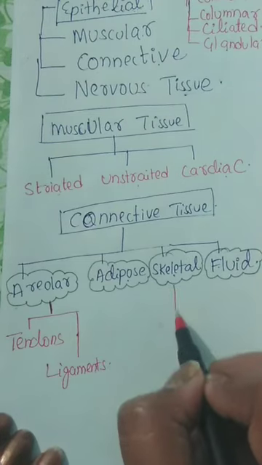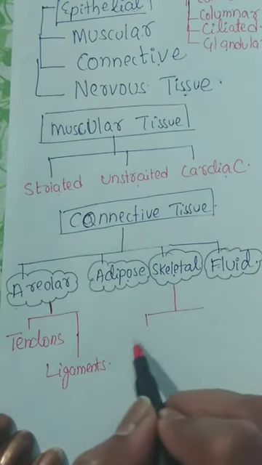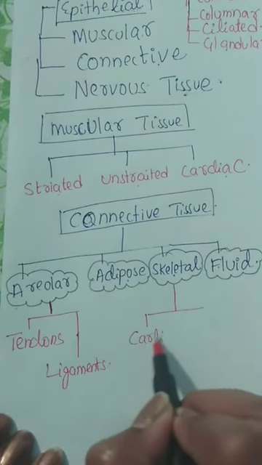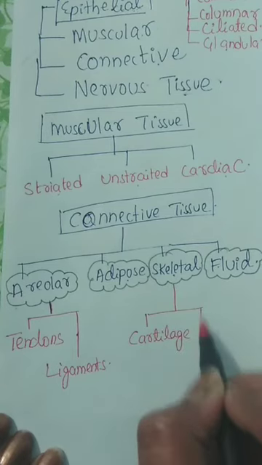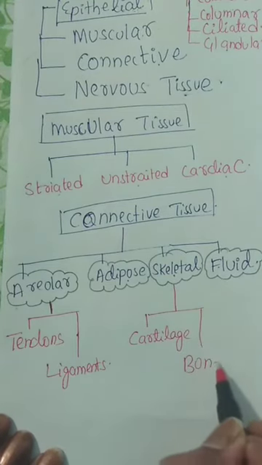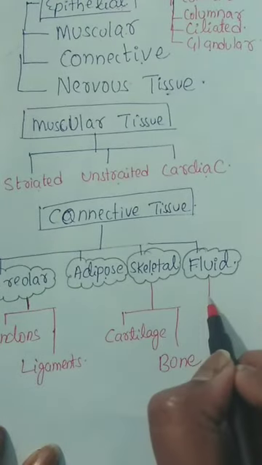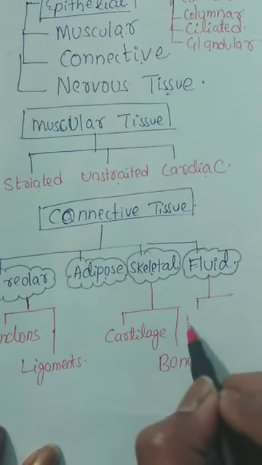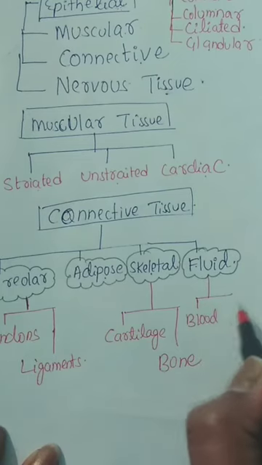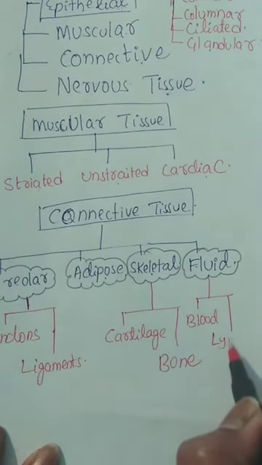Skeletal tissue is divided into cartilage and bone. Fluid connective tissue is also divided into two types: blood and lymph.